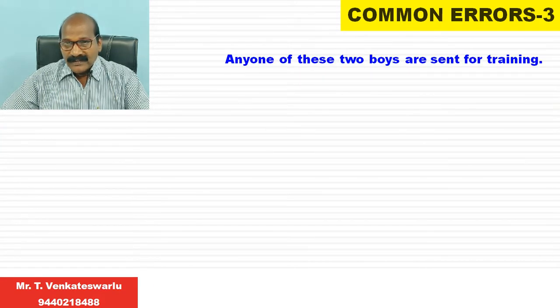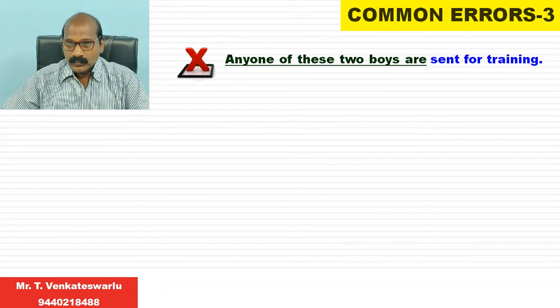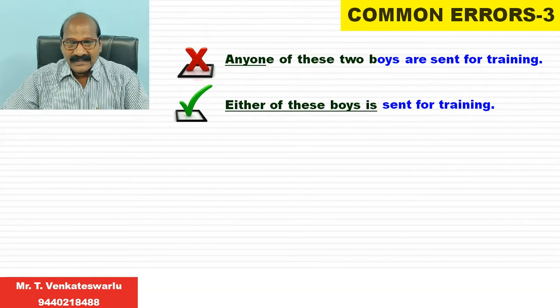Next example. "Any one of these two boys are sent for training." It's a wrong expression. The right expression is "Either of these boys is sent for training." When we are referring to two persons, we have to use either of the boys, either of the girls, like that.